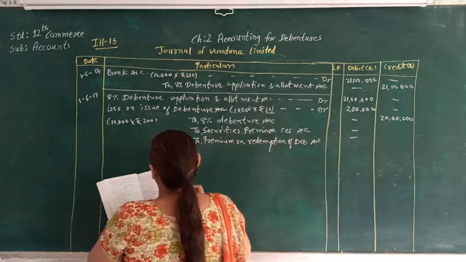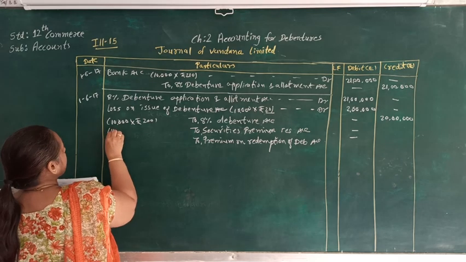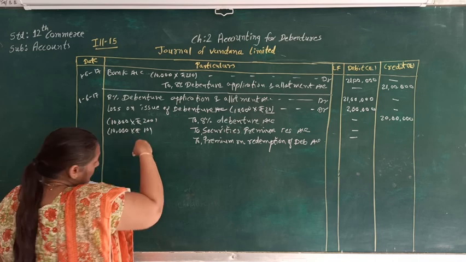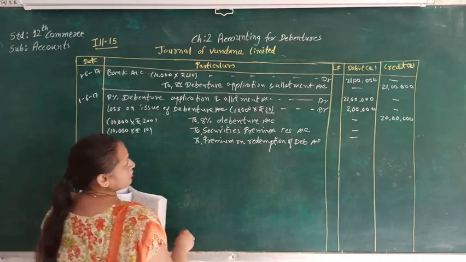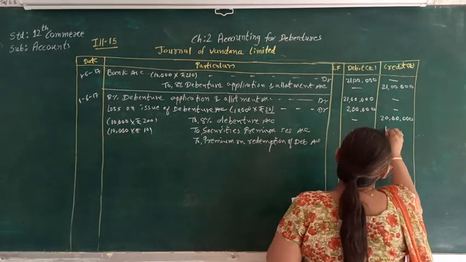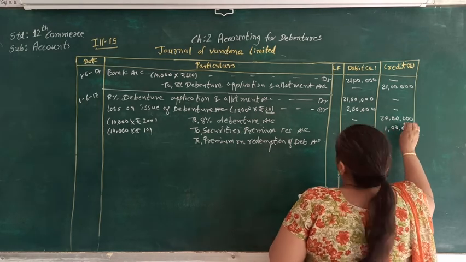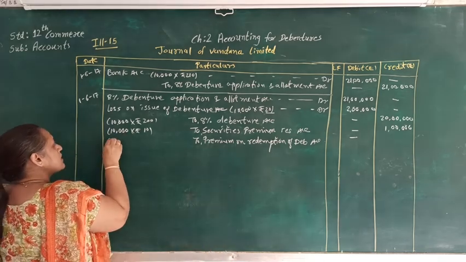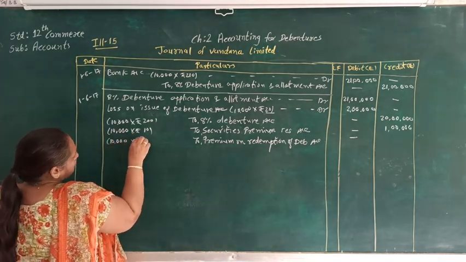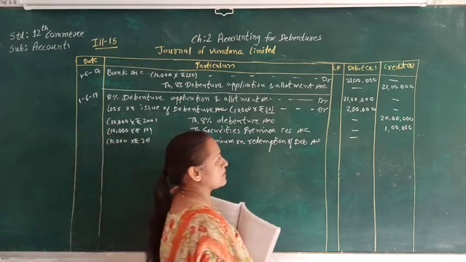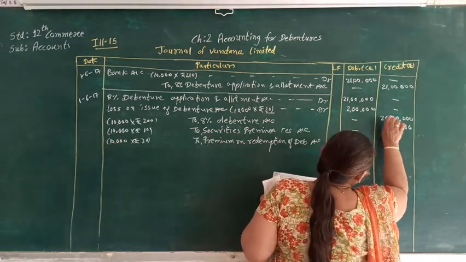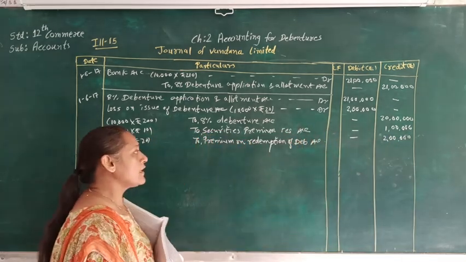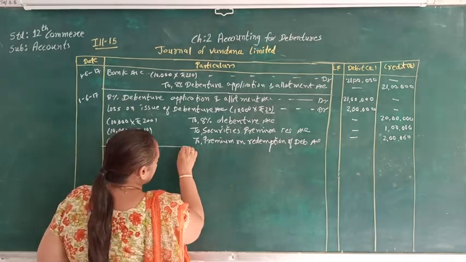And again the security premium amount that we are going to receive at the time of issue of debenture, as we have issued the debenture at ₹10 security premium, so that will be 1 lakh, and the loss will be transferred to premium on redemption account, that will be 10,000 debentures at ₹20. So that will be 2 lakh rupees. So this will be the journal entry that is supposed to be passed to the debenture account.